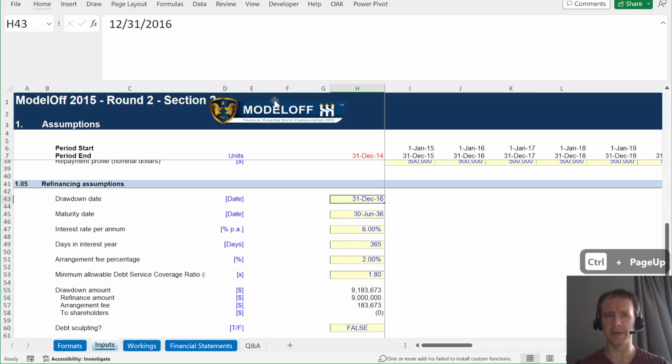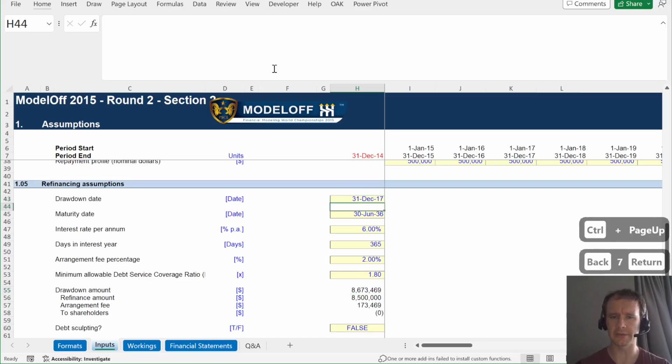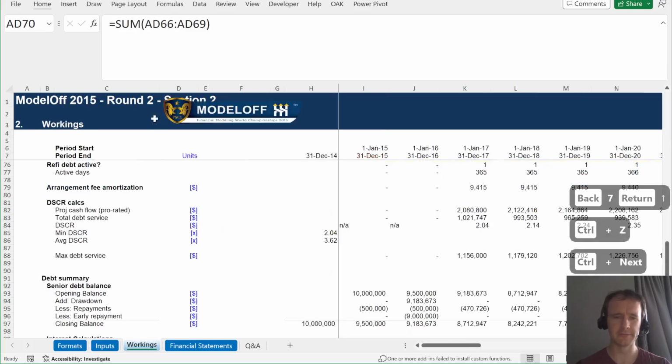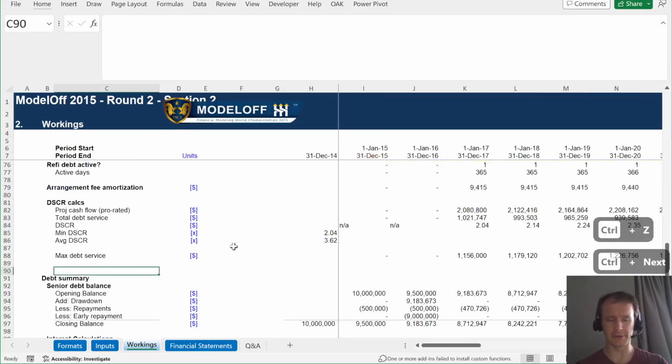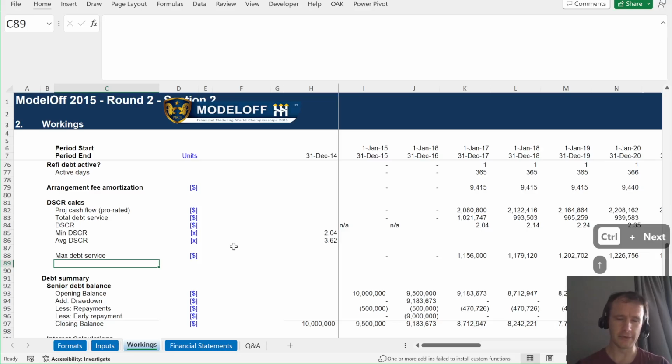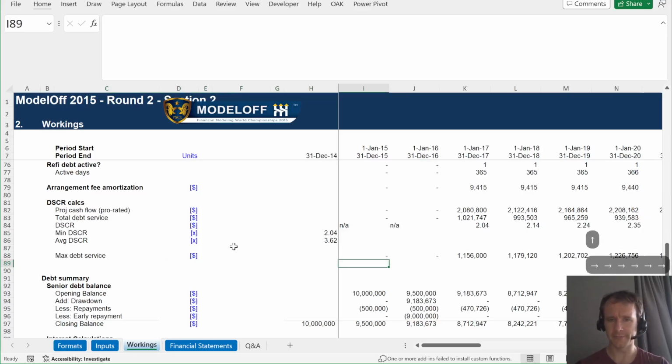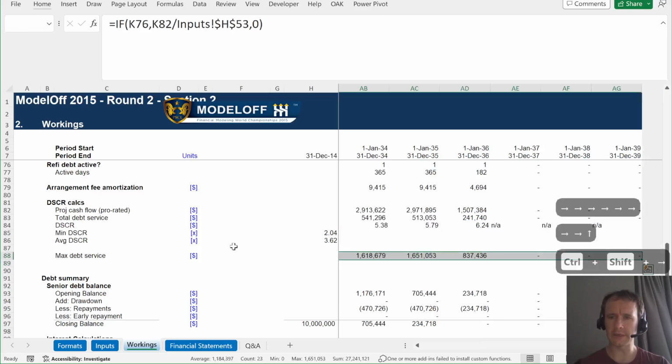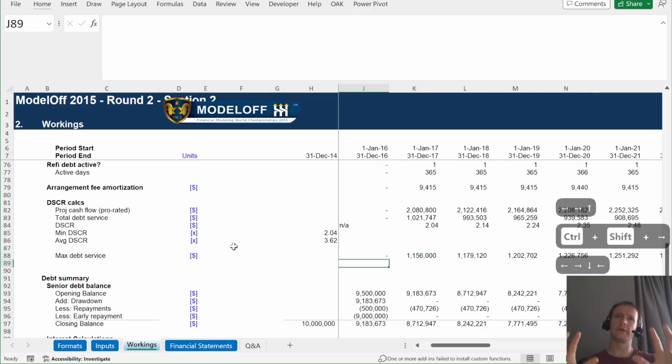But the challenge with goal seek is that if we say, okay, wait, no, we don't want to refinance until 2017, then that completely breaks everything because some of your numbers are manual. There is a way to do it non-manually, and I'm going to show you that. Obviously, if you need to, you can goal seek, but if you can do it a better way, then do.